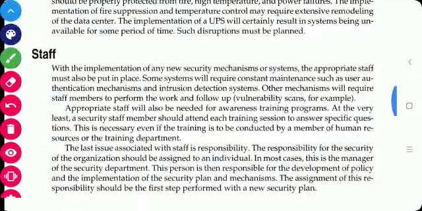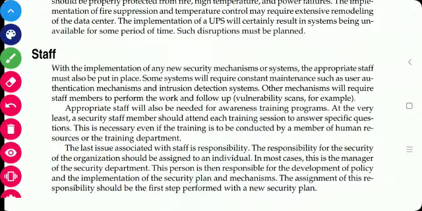Then staff. With the implementation of any new security mechanism or system, the appropriate staff is also hired for the organization.